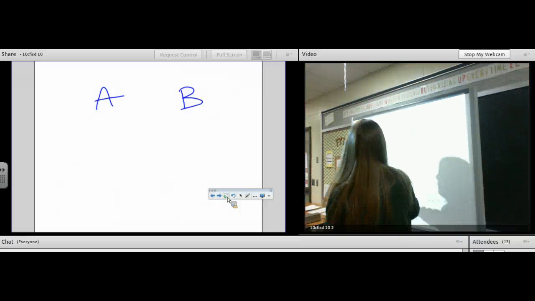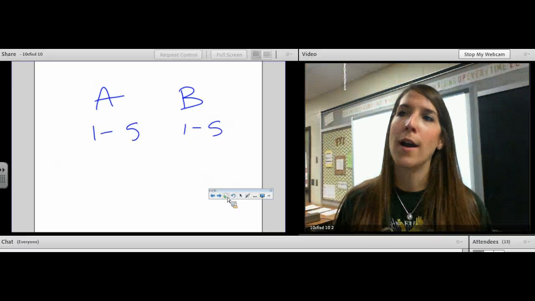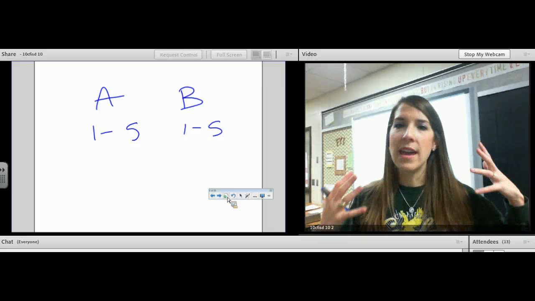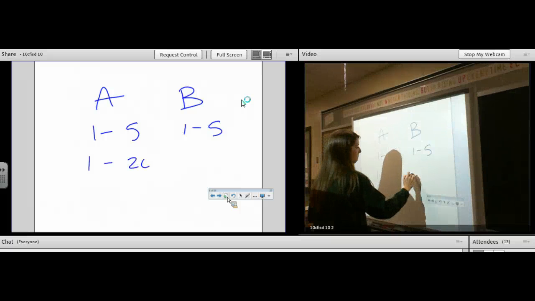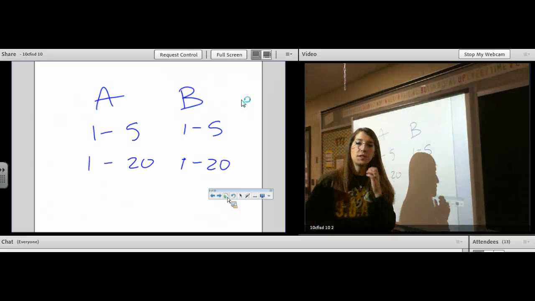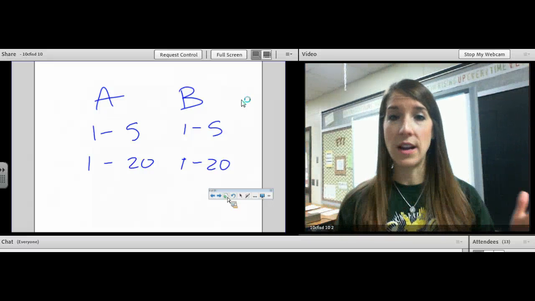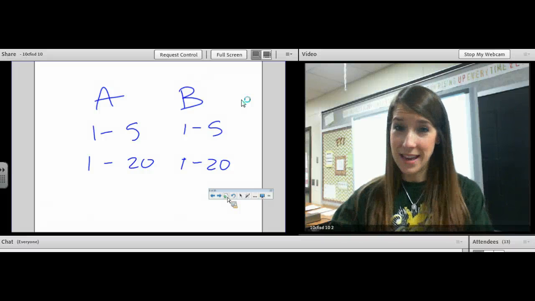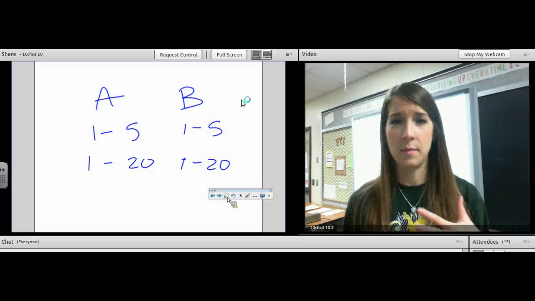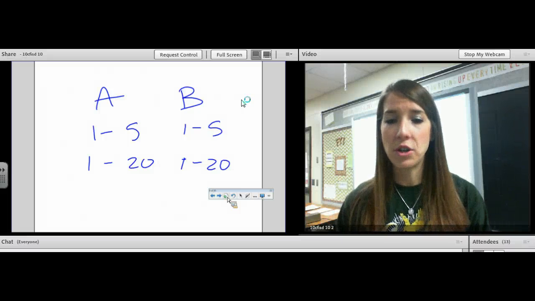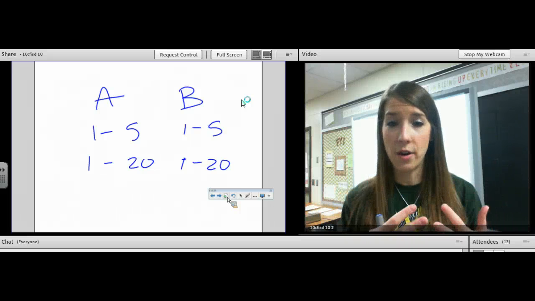So how nice are they to the environment? And that's a 1 to 5 rating. And then they're being rated on employee happiness. Are their employees happy? And that's a 1 to 20 rating. So when we score them, they're out of two different numbers. There's two different ranges. So they use geometric means to compare the two companies if they're being rated on two different systems out of two different numbers. So a geometric mean would help kind of fill in the gap of these are out of two different things.